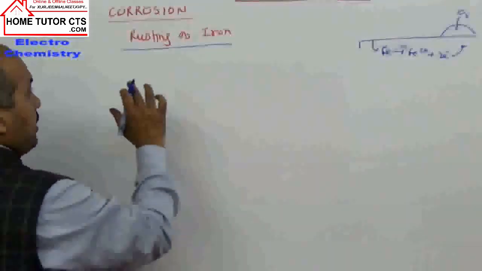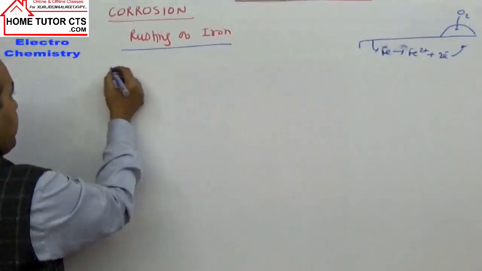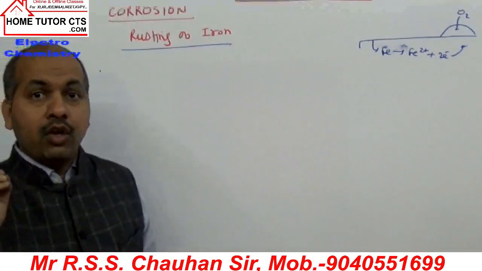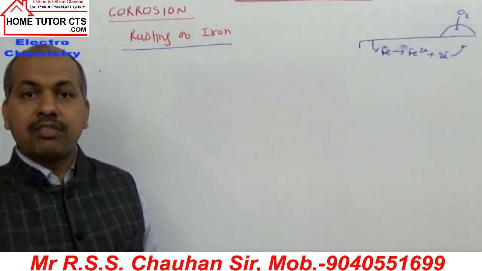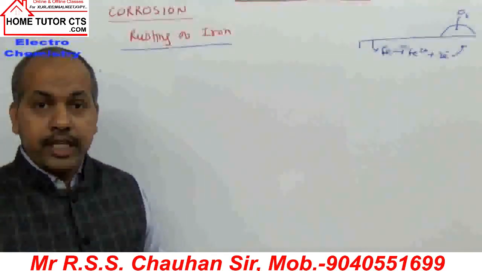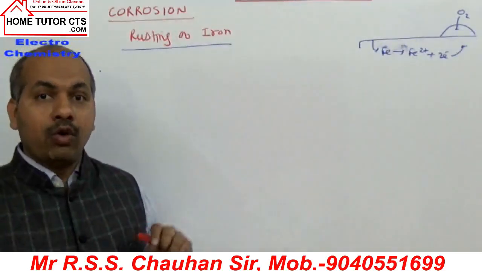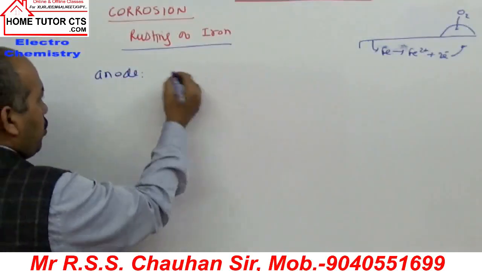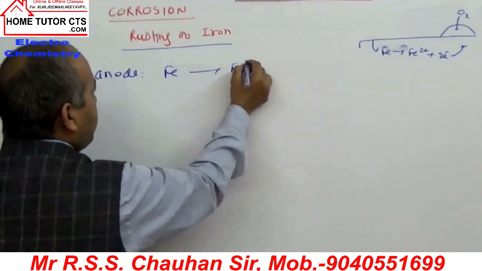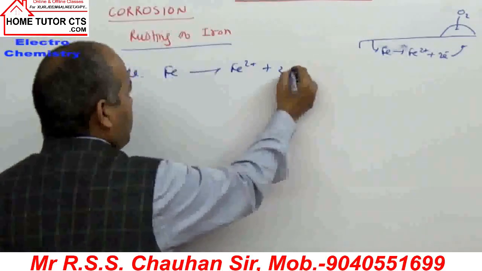Now what happens reaction wise? The part where the oxidation of iron takes place, the spot or surface of the metal at which oxidation takes place, will set up the anode of the cell. So the anode reaction: at anode, iron gets oxidized to form iron plus 2 ion plus 2 electrons.